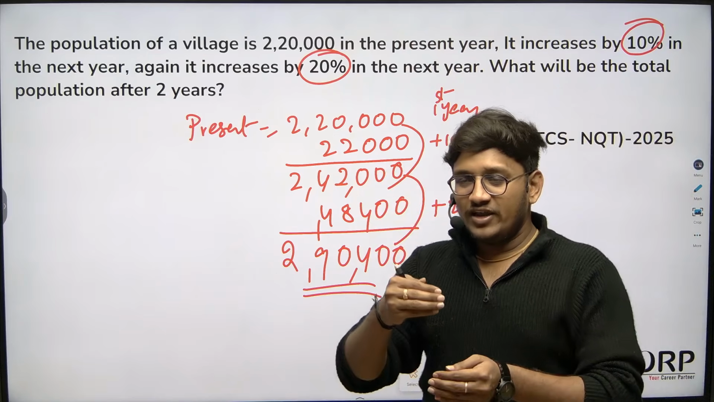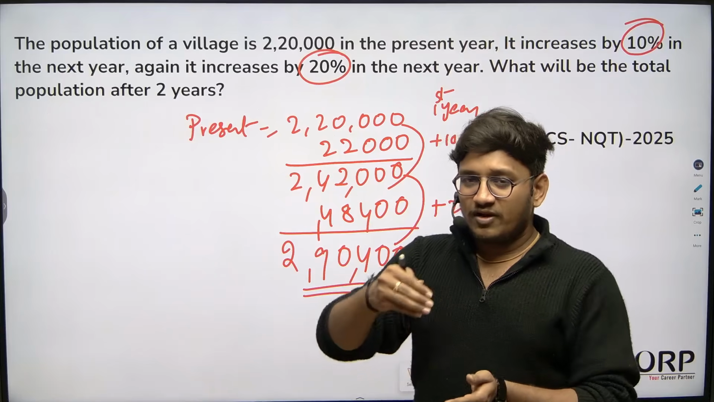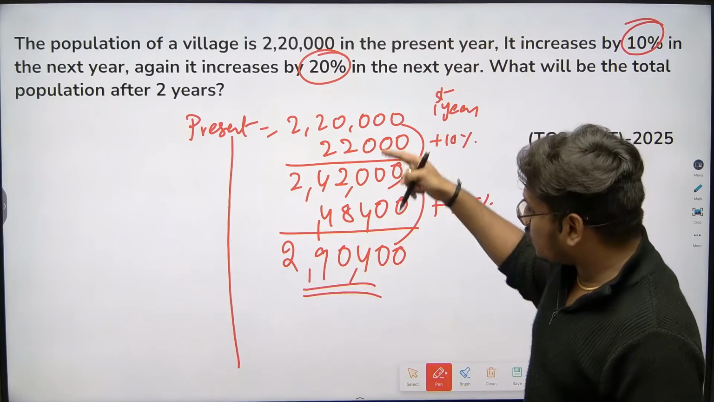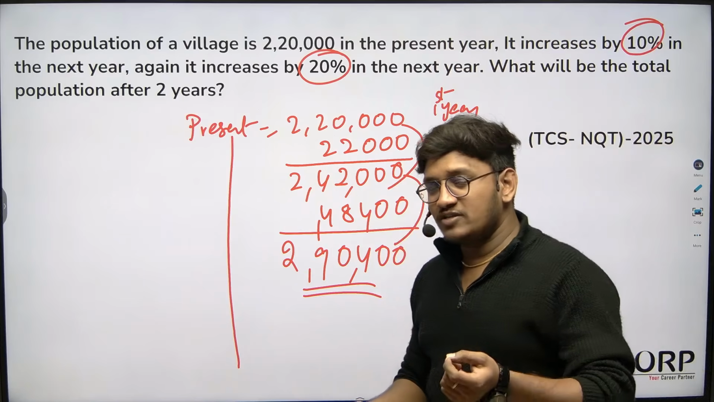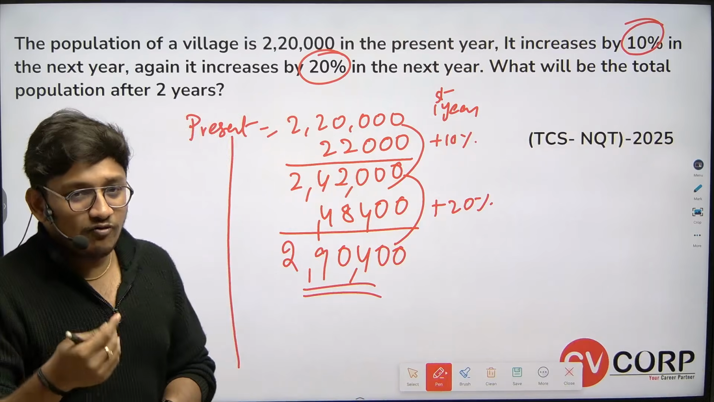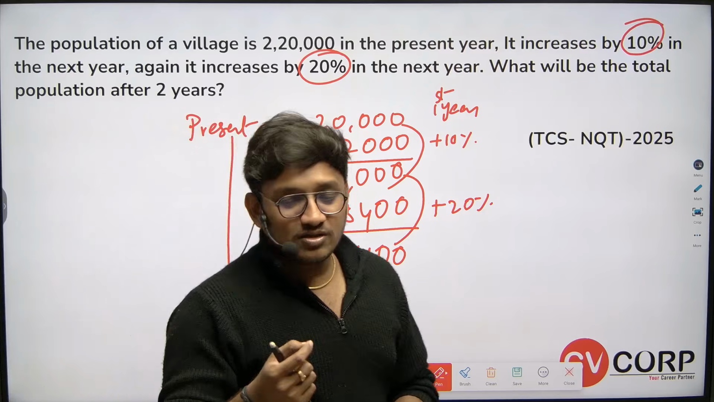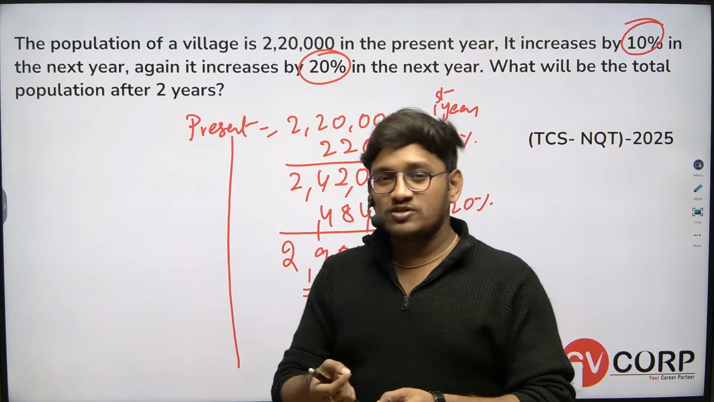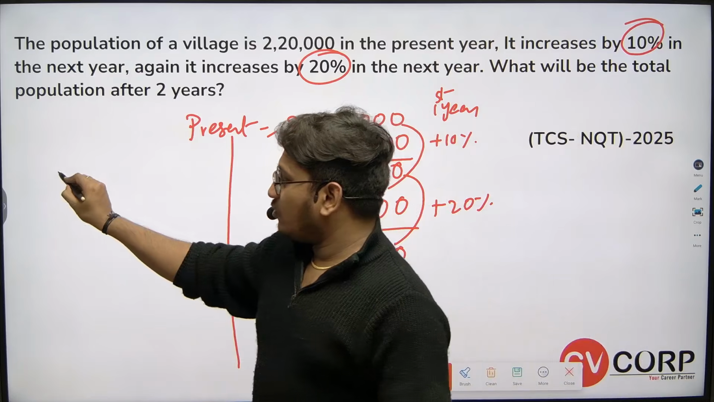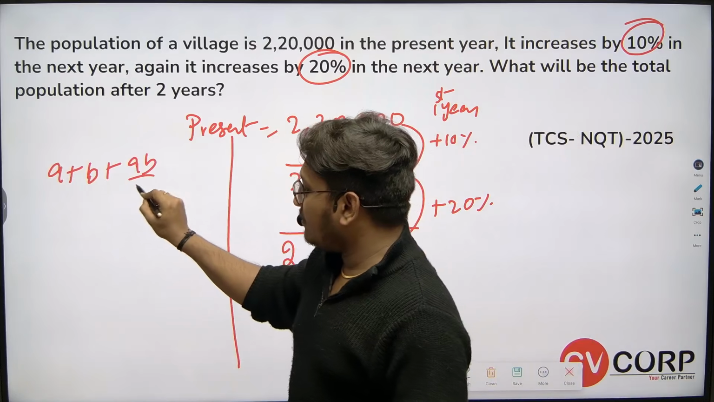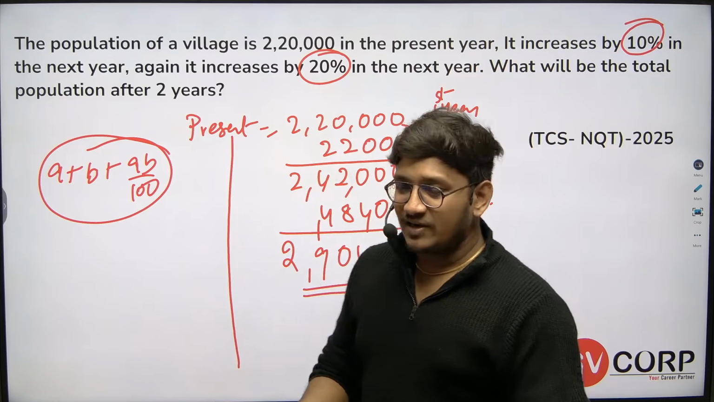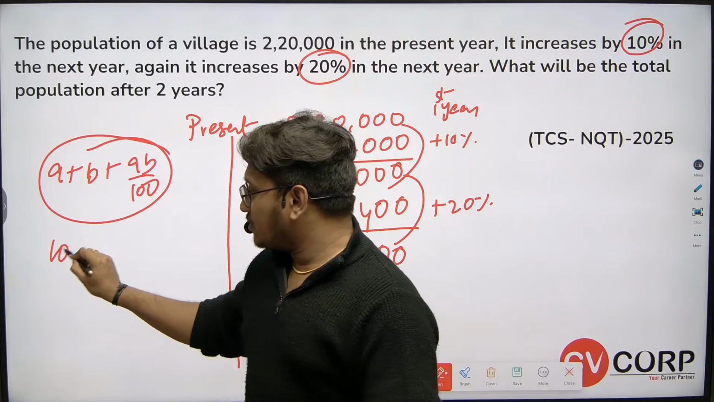This means the first percentage got increased, and from that the second percentage is again increased. For successive increments, we can solve either by this method or another way. We discussed many times in percentages and profit and loss that when something increases successively, or with successive discounts from the market price, we can use the formula A plus B plus AB by 100. This formula works for successive increment or successive decrement. Here first it increased by 10%, second it increased by 20%.